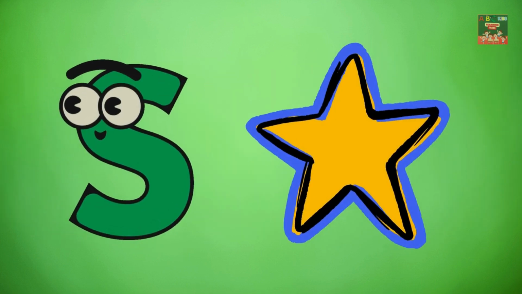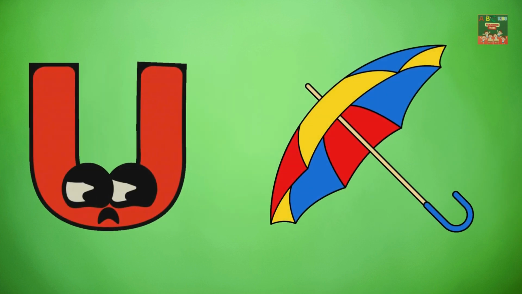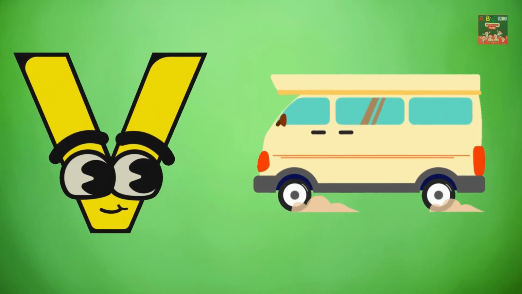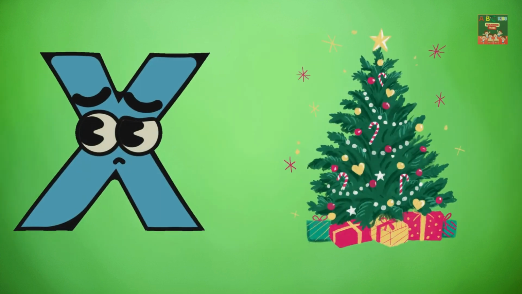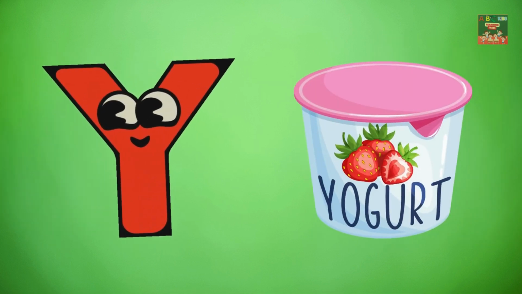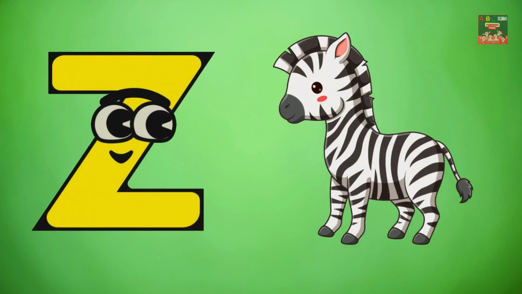S for star. T for tree. U for umbrella. V for van. W for whale. X for Christmas. Y for yogurt. Z for zebra.